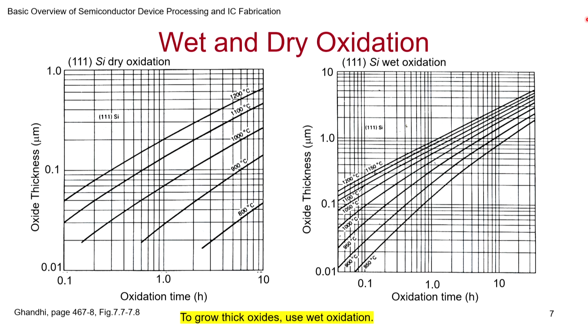So I'll show a few slides which are available in many textbooks. And nowadays with Google and other search engines, you can easily get these things. But what they normally do in every fab is come up with these charts, because the conditions in fabs may have some subtle differences which you may not be able to predict. First order, there should not be any difference, but you never know.